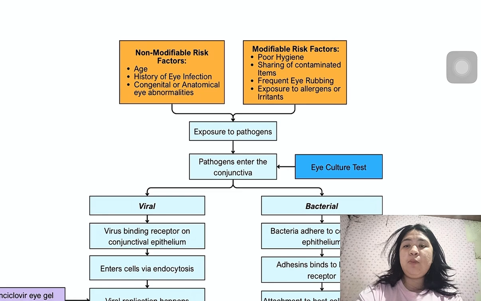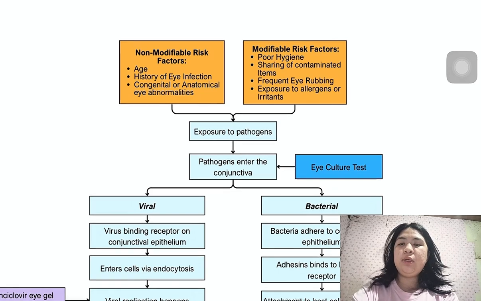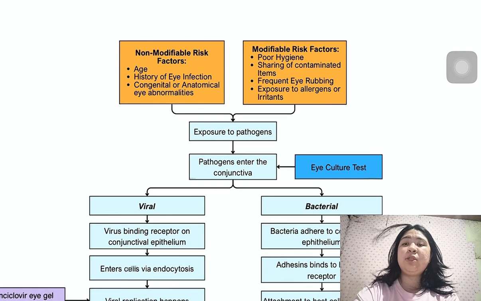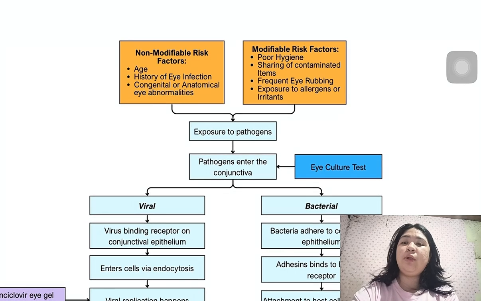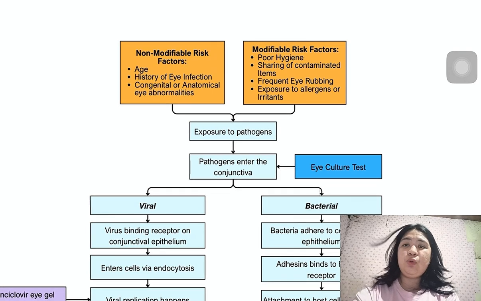Now for the modifiable risk factors, we have here poor hygiene practices of a person or sharing of contaminated items or personal items such as towels or any items that are used for the eyes or involve the eyes, frequent eye rubbing, and exposure to allergens or irritants.